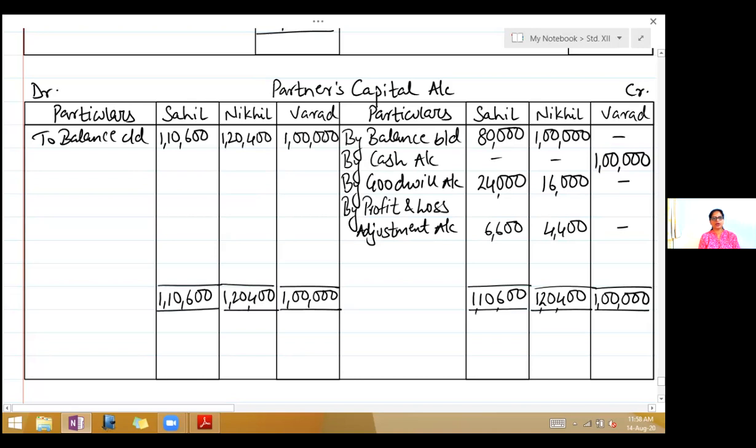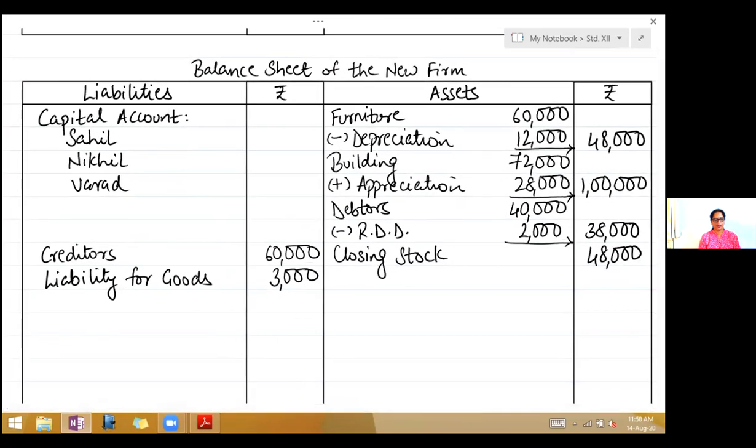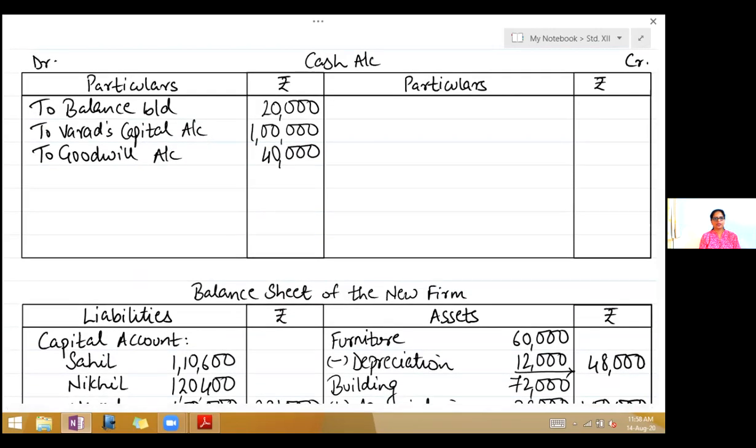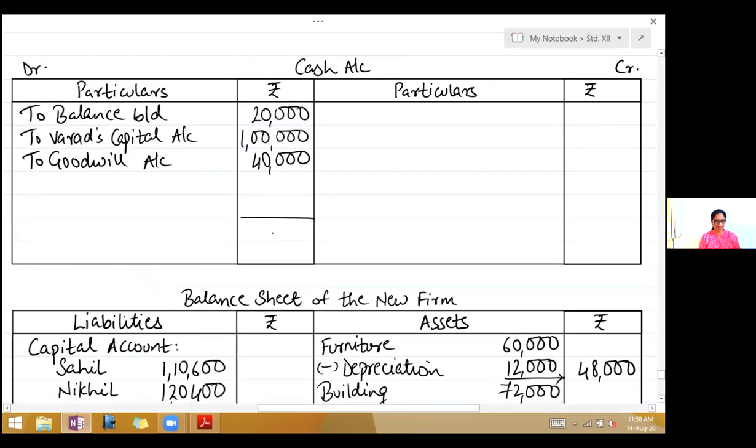Now this is the final balance in capital. So you will write this on the liability side of the balance sheet: 1,10,600, 1,20,400, and 1 lakh. Total to the outer column, 3,31,000. Okay, we've got to close the cash account. So first close the cash account, again debit side greater, so total there 1,60,000. Write it on the credit side, 1,60,000.